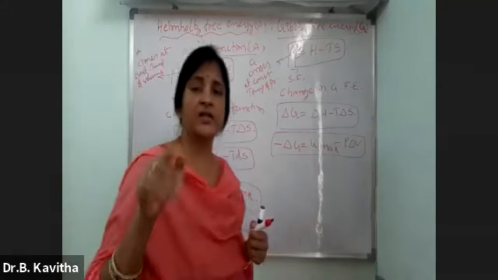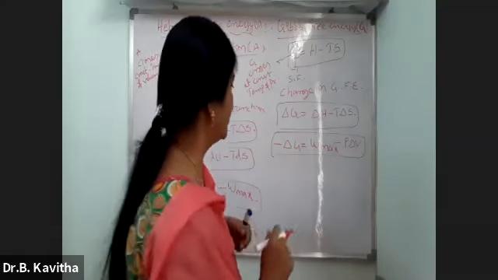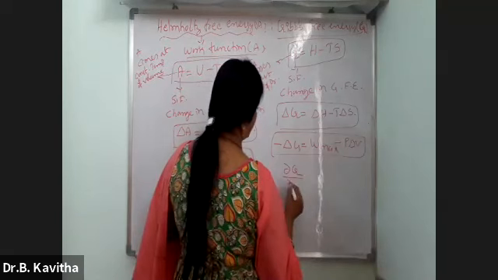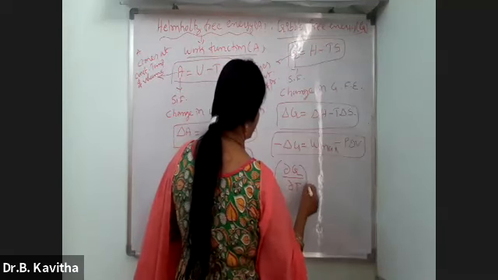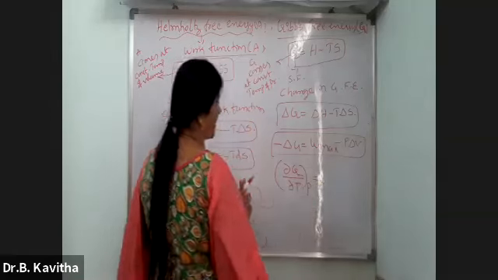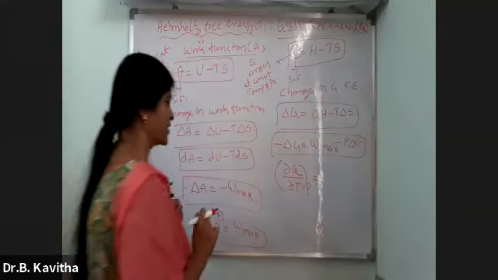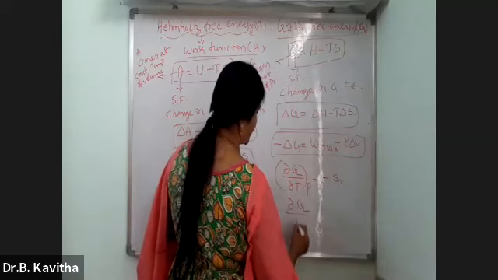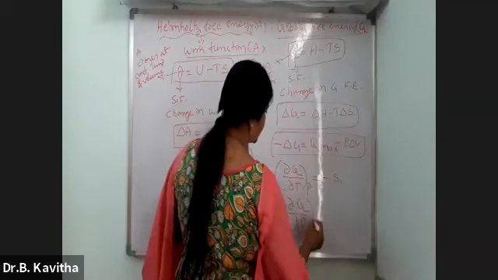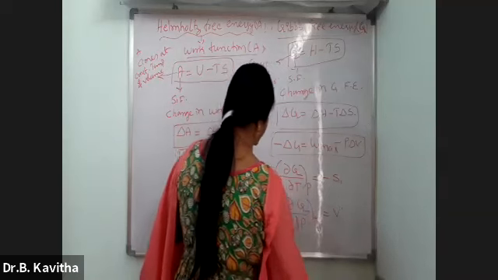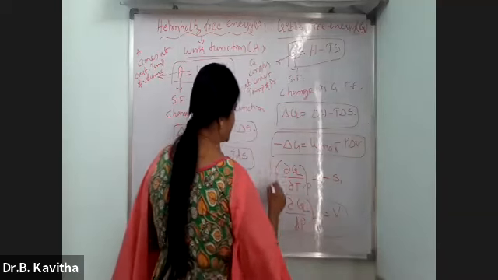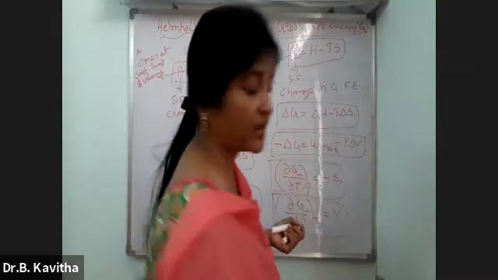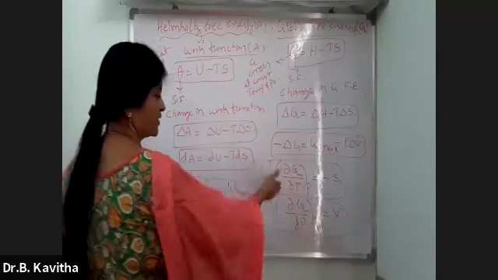And in this, two more equations you remember. One is dou G by dou T at constant pressure, which is minus S. Dou G by dou P at constant temperature is V. Just remember these two equations. I don't think this will come, but if they ask you, just remember the equations.